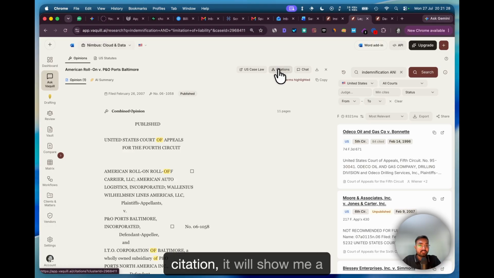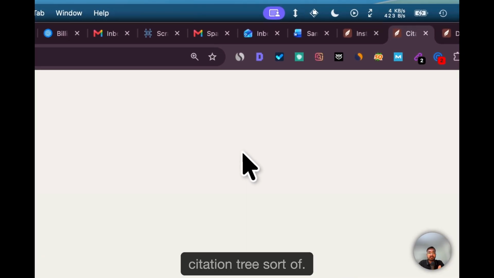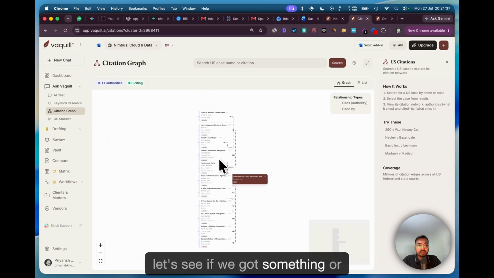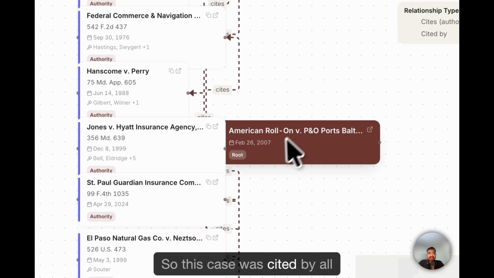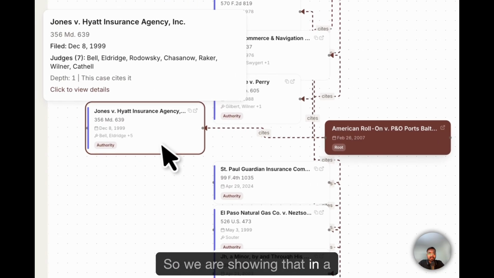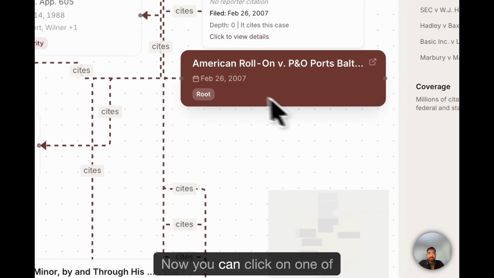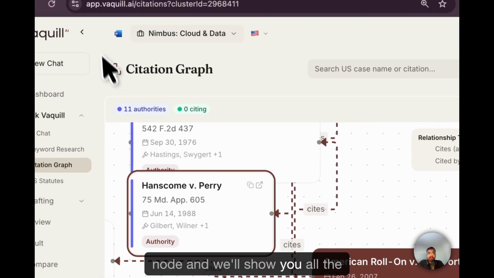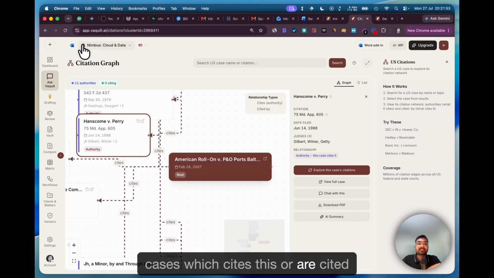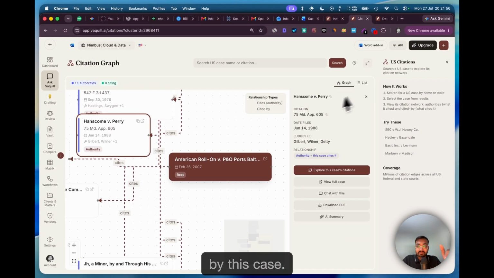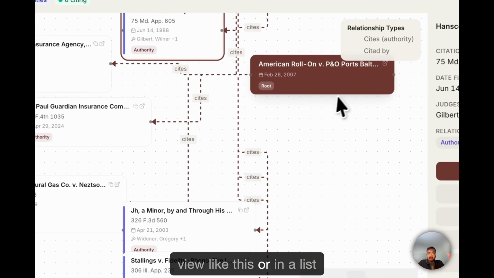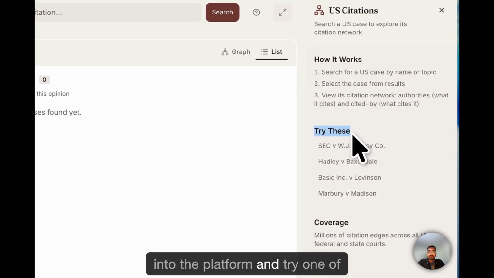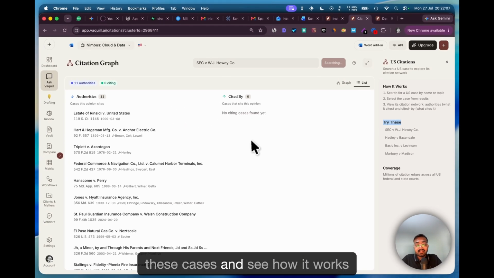You can even have a citation for that. If I click on one of the citations, it will show me a citation tree sort of. It's loading right now. Now it's searching for the case, and let's see if we got something or not. Okay, got it. So this case was cited by all these cases, and we are showing that in a tree format. Now you can click on one of them and make this a root node, and it will show you all the cases which cite this or are cited by this case. You can see them in a graphical view like this or in a list view like this as well. So feel free to log into the platform and try one of these cases and see how it works for you.